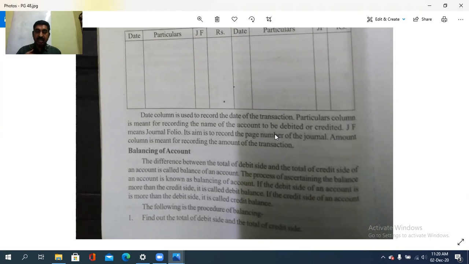Its aim is to record the page number of the journal and for comparison purposes. And the amount column is meant for recording the amount of the transaction on both the sides. So that is the format made.